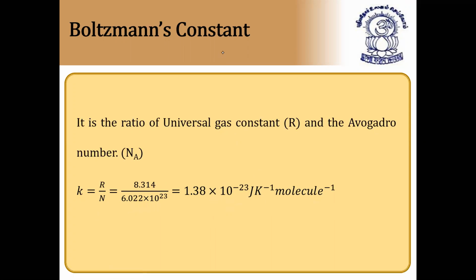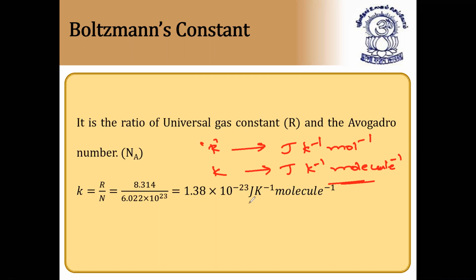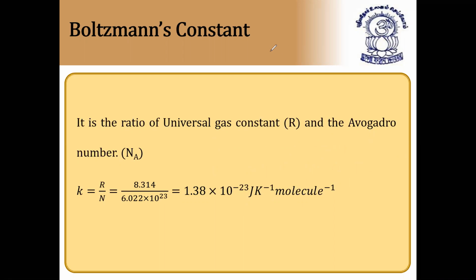R is joules per Kelvin per mole, that is based on the R value, whereas the K value, the Boltzmann constant, is joules per Kelvin per molecule. Very, very important here, it is molecule, so each and every molecule. I hope it is clear. These values are very important. They will not give these values in the examination. We have to remember these values.